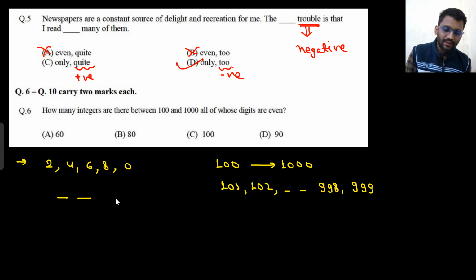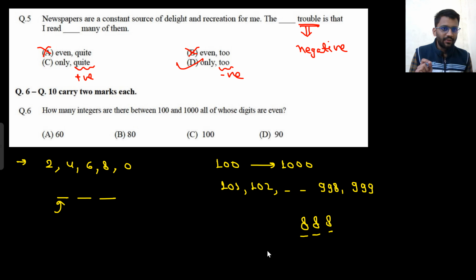So we have 3 spaces. Tell me how many possibilities are there? Is repetition allowed? Yeah, repetition is allowed. There can be the number 888 where all 8s are there. So repetition is allowed here, right? So tell me, for making a 3 digit number, how many possibilities are there?